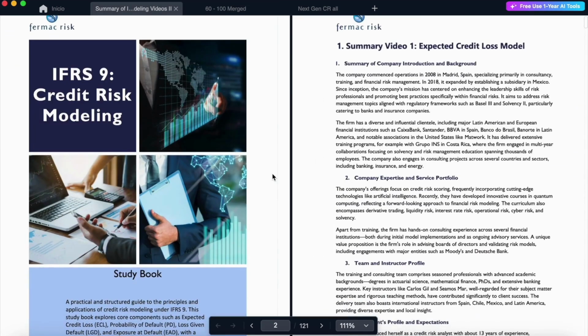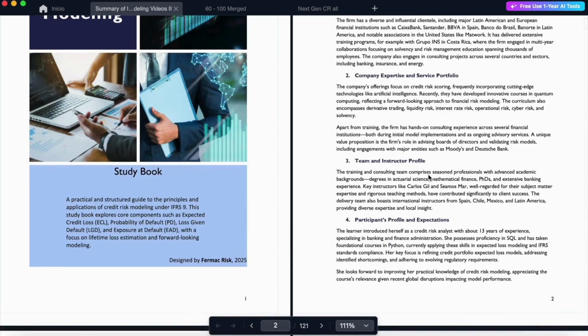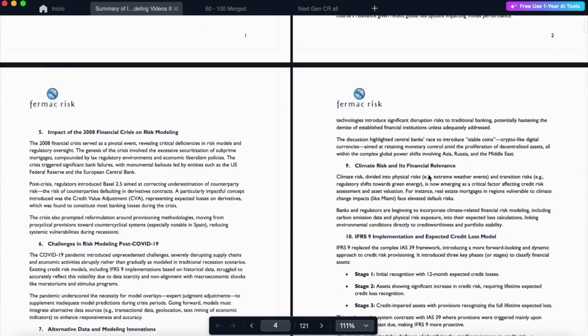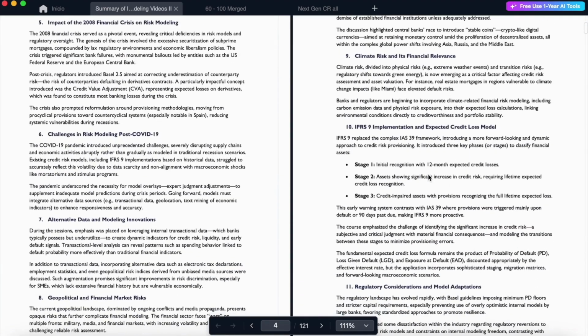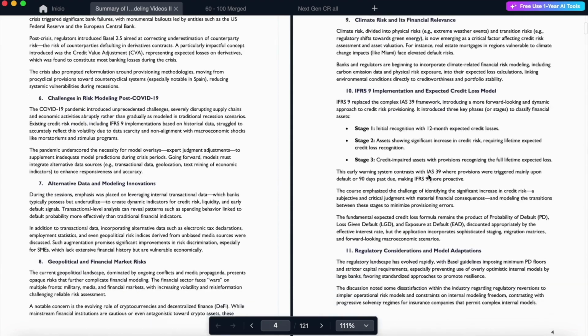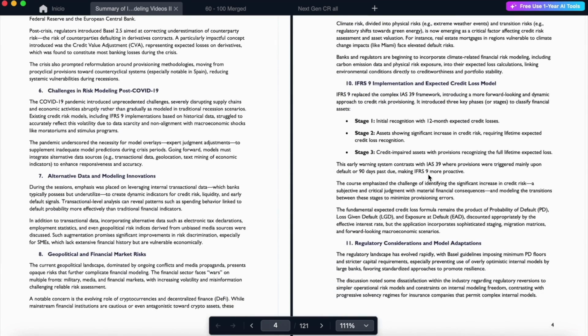And we've included something new, which is a study book. This study book is from the IFRS 9 Credit Risk Modeling course, in which, for example, the first video here shows a summary of the video called Expected Credit Loss Model. And it covers several points regarding the content of the video. For example, it discusses alternative data that now may be available, the challenges in the post-COVID era, the geopolitical risks that are now very important, and so on.